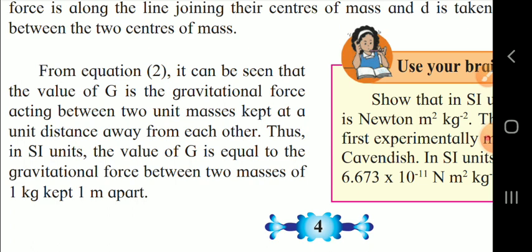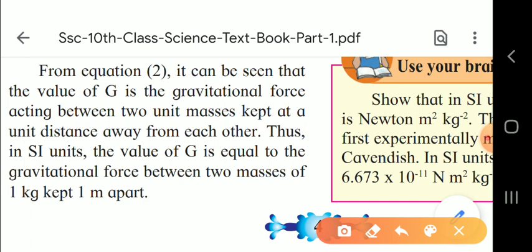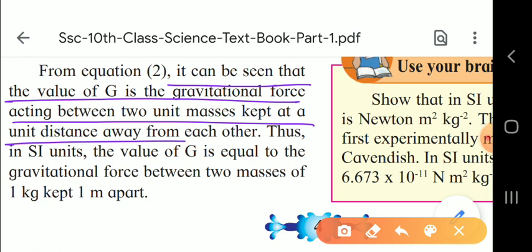Therefore, the SI unit value of G is equal to the gravitational force between two masses of 1 kilogram which are kept 1 meter apart. So this point you have to underline, children. This fully you have to underline.